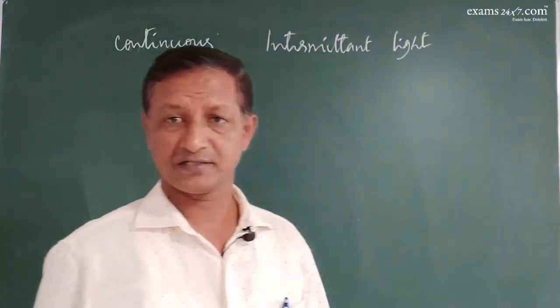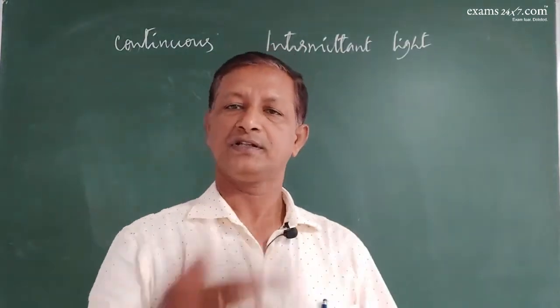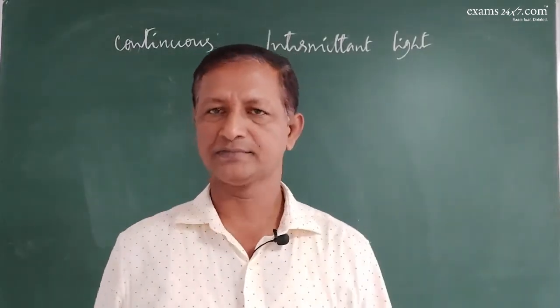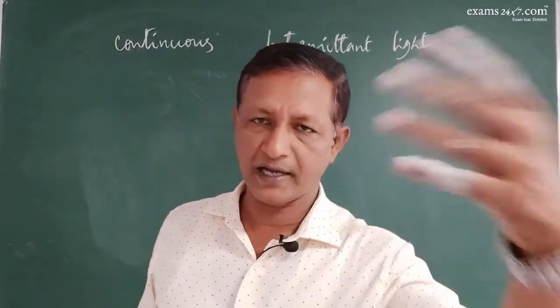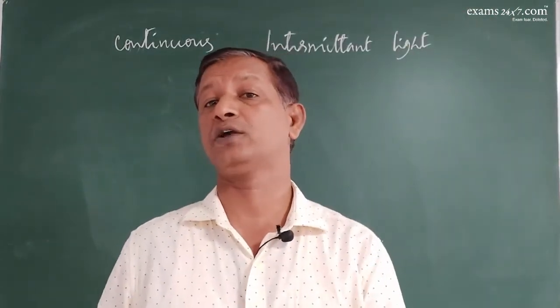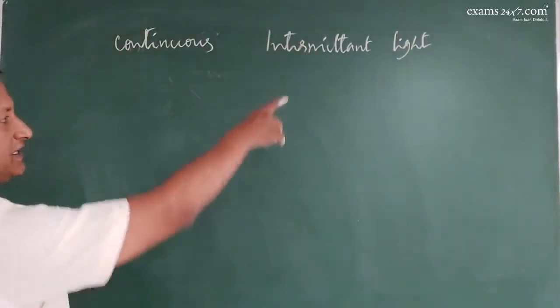Intermittent light means a little exposure to light, then stop, darkness, again exposed to light, again stop, again exposed to light. So this is intermittent light. You are not going to give the light or exposure continuously. So that is the intermittent light.